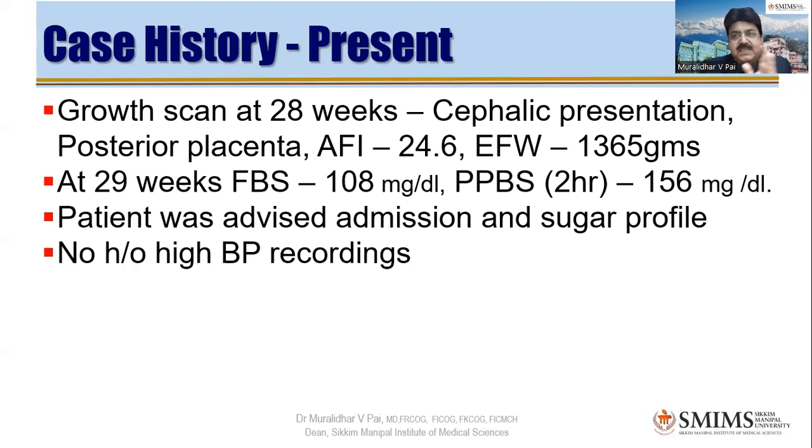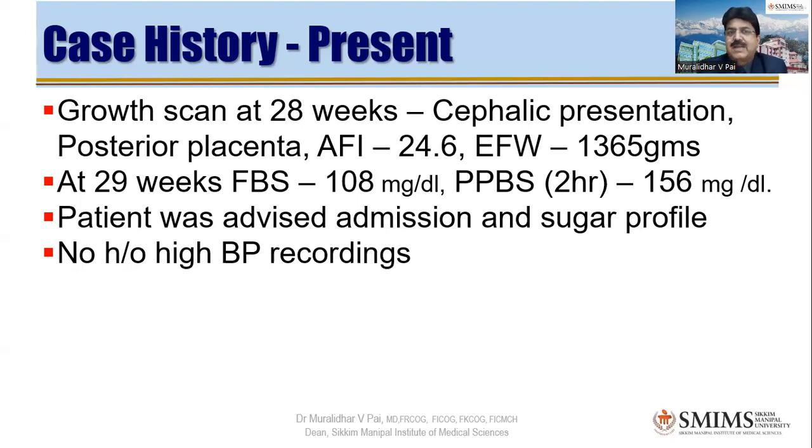You are right. At 28 weeks, we usually expect 1000 grams, plus or minus sometimes 200. This plus or minus 200 will go all the time, but around 1000. But it is definitely more. 1365 at 28 weeks is definitely more, provided her dates are correct. And if I saw your history, dates were correct because the confirmation was done in very early pregnancy, NT scan was also done, and there has been an anomaly scan.